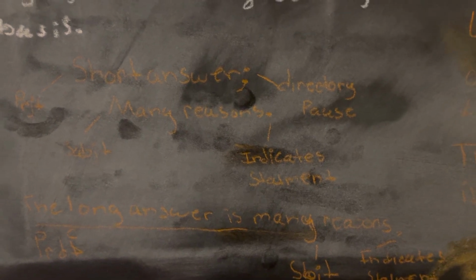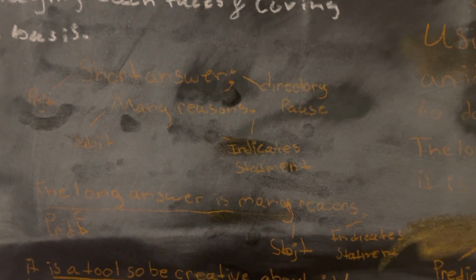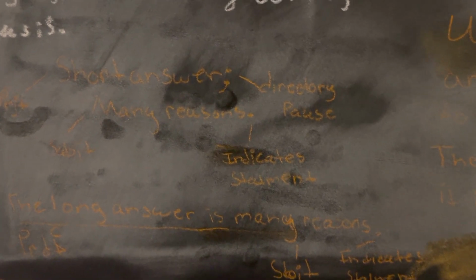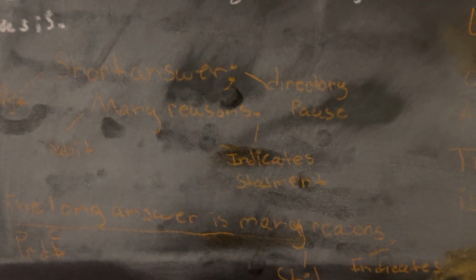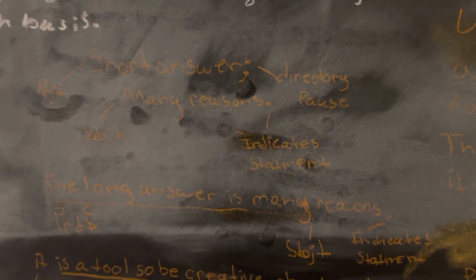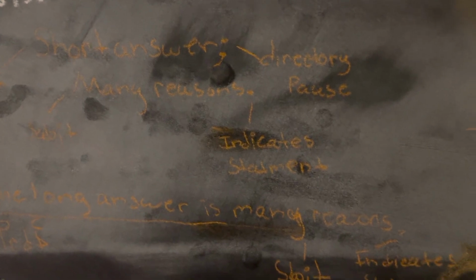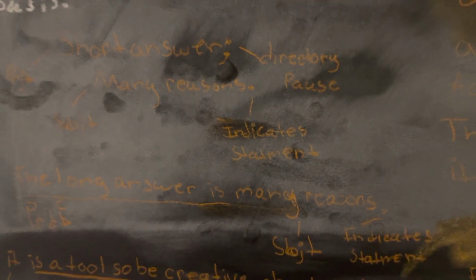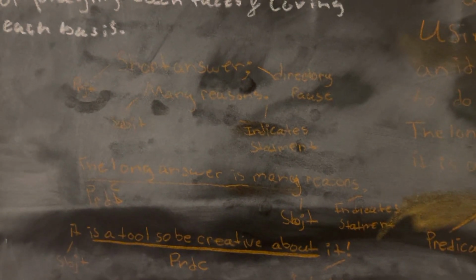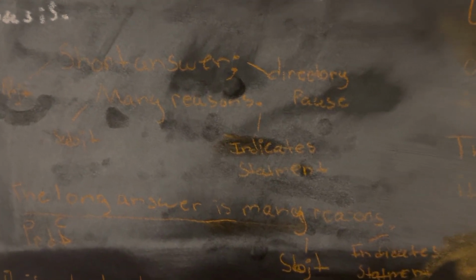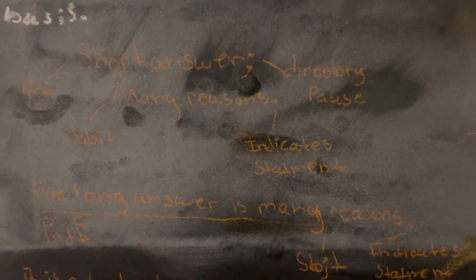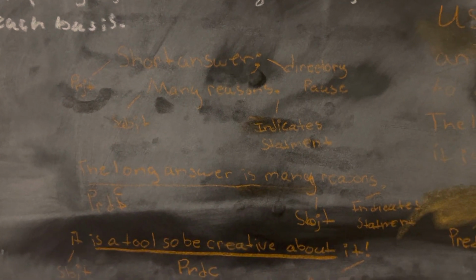A semicolon, what I've learned, or what I think I've learned to be true, you would use this when you need a pause of the amount of time between a period and a comma. Subject, many reasons, followed by a period, which indicates a statement.